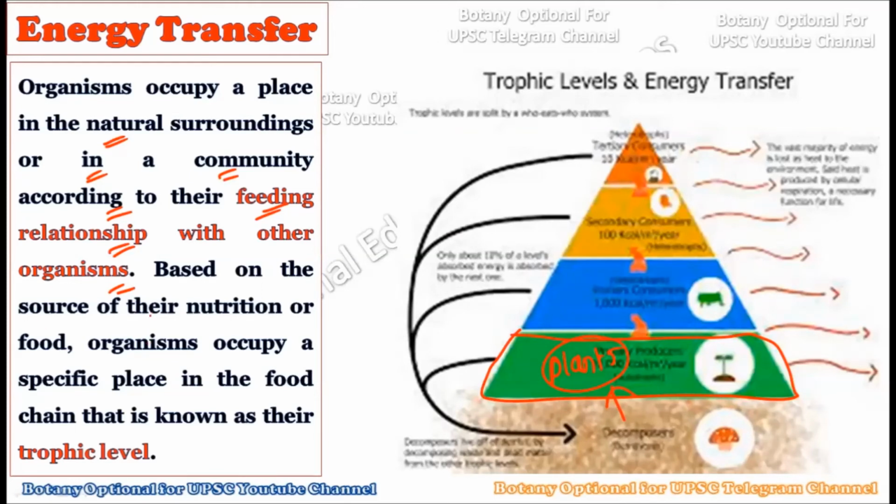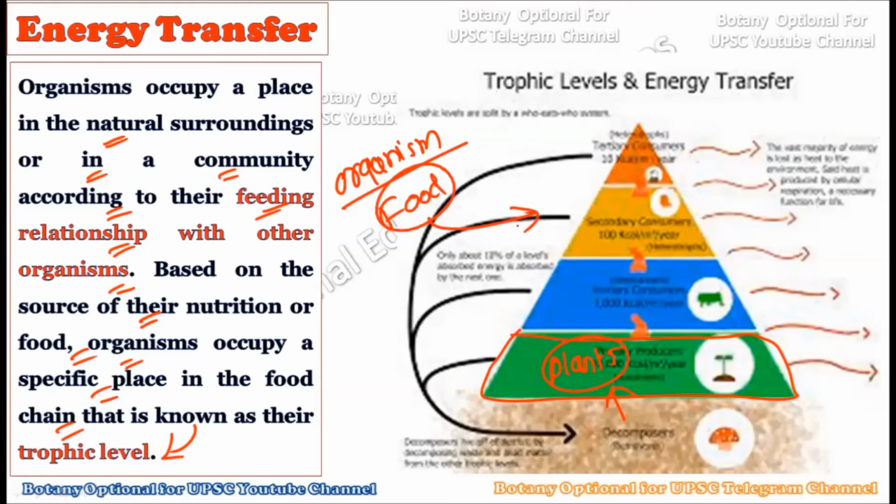Now, based on the source of their nutrition, food, organisms occupy a specific place in the food chain, which is also known as the trophic level. So where the organism is placed within the food chain will all depend on which type of food material they are consuming, and according to that they will be placed within the food chain, and this is called the trophic level. Consider here you can see the four trophic levels. This is the first, second, third, and the fourth. So different trophic levels are there, and depending upon the food relationship with each other, according to that the organism will be placed on the particular trophic level.